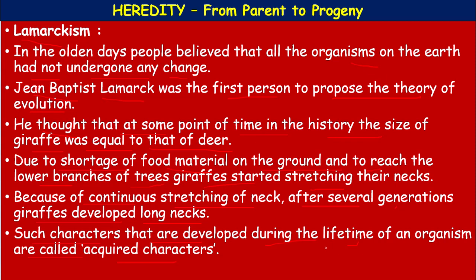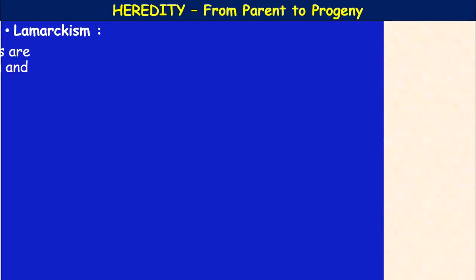It can be defined as the changes in structure or function of any organ acquired during the lifetime of an individual in response to the changes in the surrounding environment, which are inherited by its offspring and keep on adding up over a period of time. This is the total explanation of inheritance of acquired characters. It comprises mainly 4 propositions or assumptions by Lamarck. So, let us know more about Lamarckism.